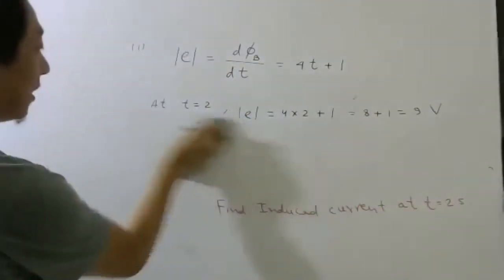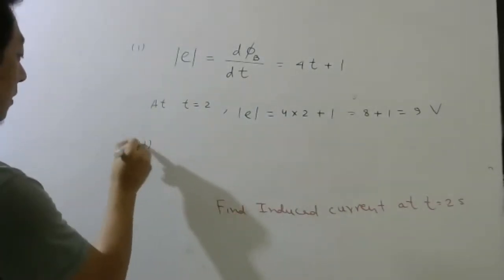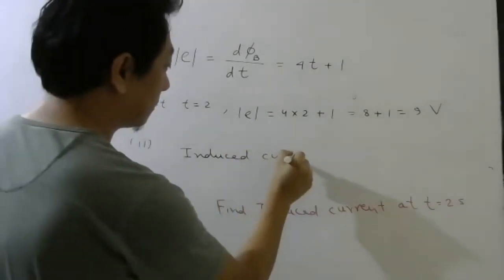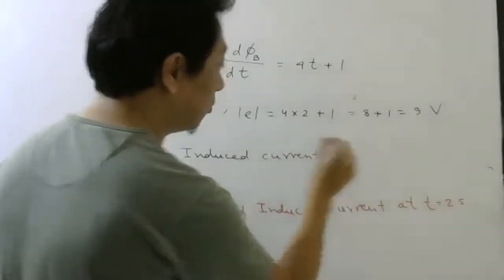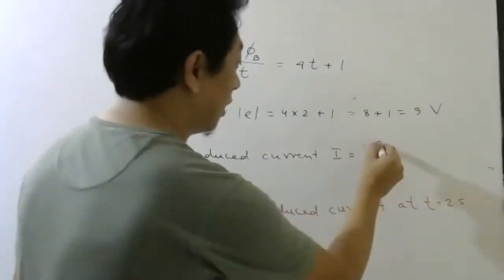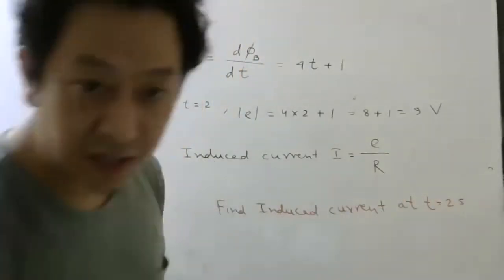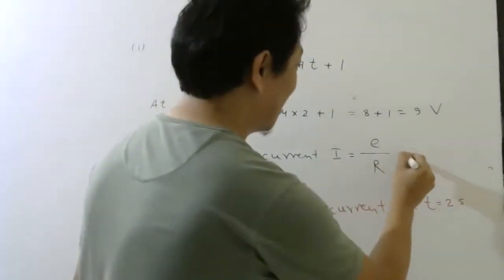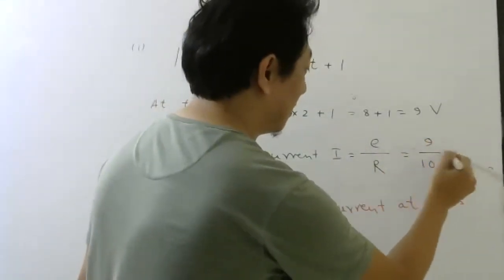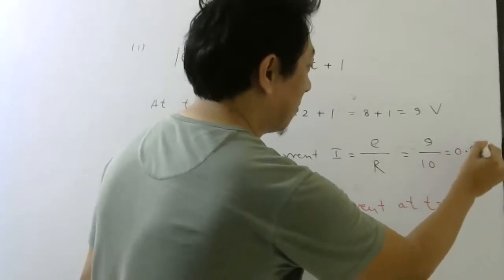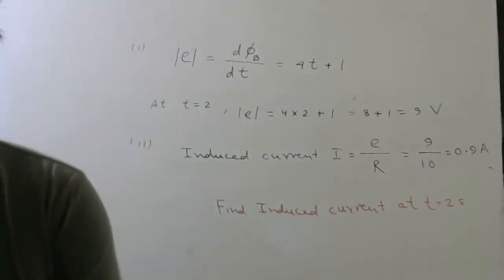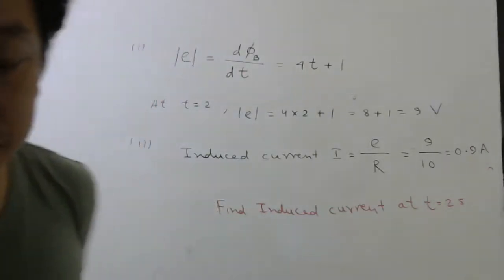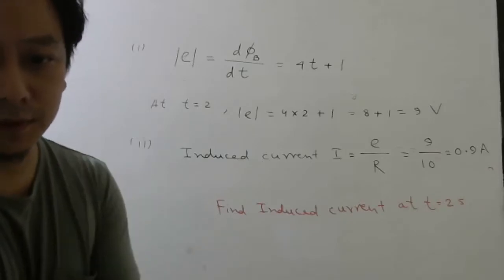And current, how to find? Second part, current. To find induced current, you use your Ohm's law. So EMF divided by resistance of the circuit. There is no internal resistance, no battery here. So 9 divided by 10, 0.9 amperes. Everybody clear about the differentiation part? Okay.